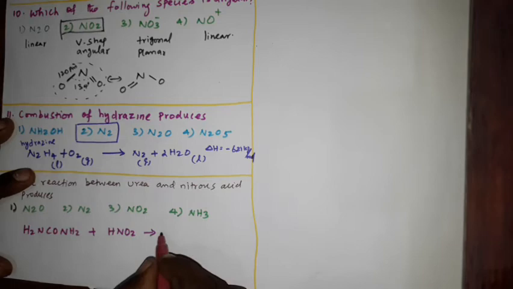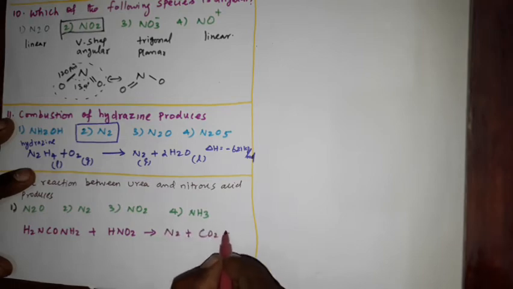We will get the product of nitrogen plus carbon dioxide plus water molecules. So these are the 3 products we will get from the urea and nitrous acid. Okay, see, the product is N2, CO2 and H2O. Balance the equation.